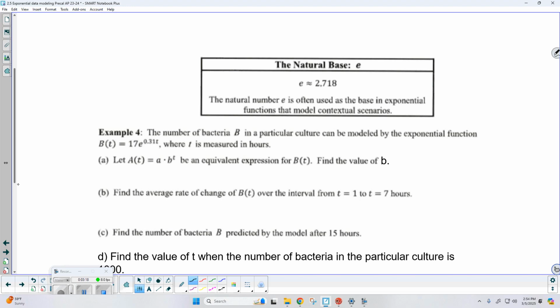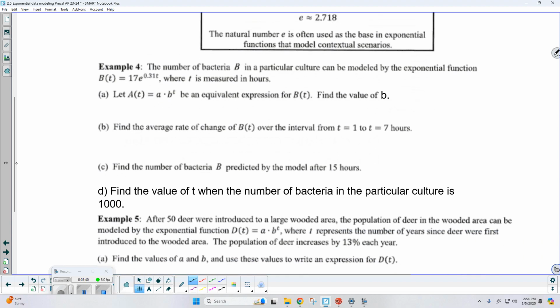Okay. So the natural number is roughly 2.718. The natural number E is often used as the base in exponential functions that model contextual scenarios. Well, what that means is we're just using it in real world applications and examples. That's what that's referring to. And it's in our first example today, number 4. It says the number of bacteria B in a particular culture can be modeled by the exponential function B of t equals 17 times e to the 0.31 t, where t is measured in hours.